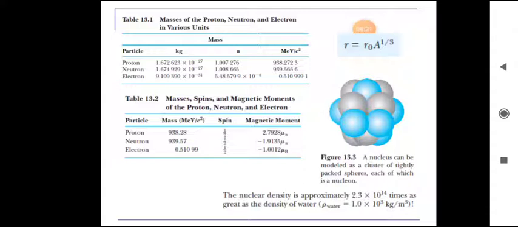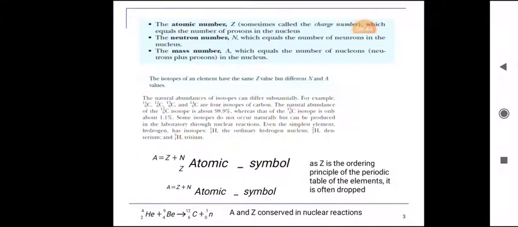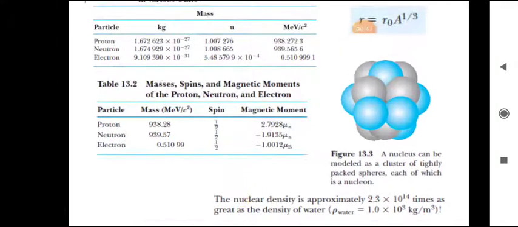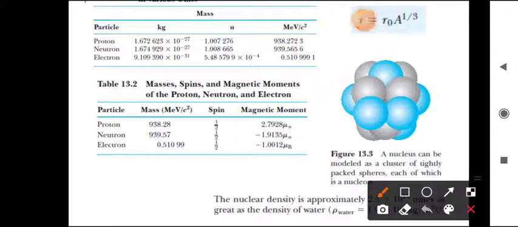The mass of the proton is 1.67262 into 10 power minus 27 kg, and the mass of the neutron is 1.67493 into 10 power minus 27 kg.